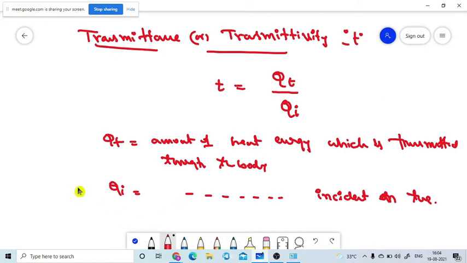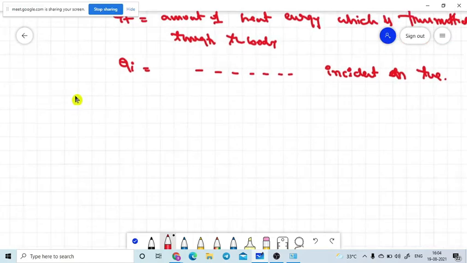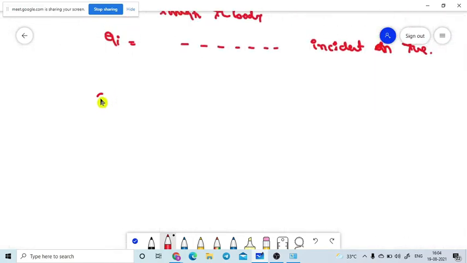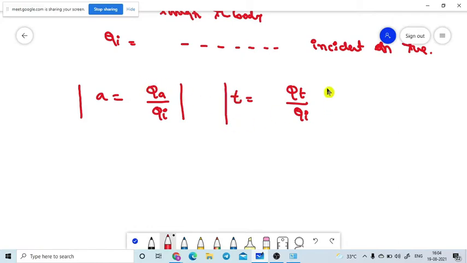So please look at this, absorptive power. Let me write the absorptive power. A is equal to, what is the formula? QA divided by QI. So this is the absorptive power formula. What is the transmittance formula? t is equal to QT divided by QI. So this is the transmittance formula. So please look at this. Let me come to one more.